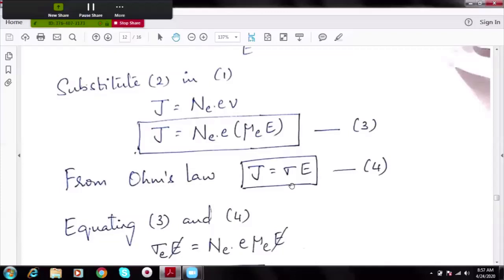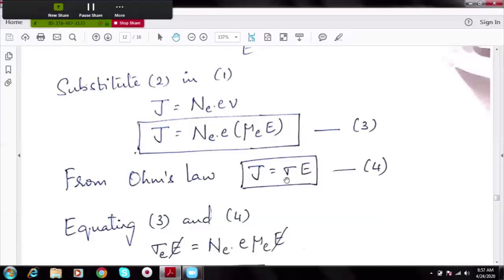Now let us use Ohm's law. This is your actual equation for Ohm's law: J is equal to sigma into E, where J is current density, sigma is conductivity, and E is the electric field. If I apply the units and dimensions of current density and electric field, we can reduce this to V is equal to IR. We all are familiar with Ohm's law as V is equal to IR. I can come up to V is equal to IR from this equation, J is equal to sigma E. So interested students can try substituting the units of current density and electric field, and simplify; you will get V is equal to IR.